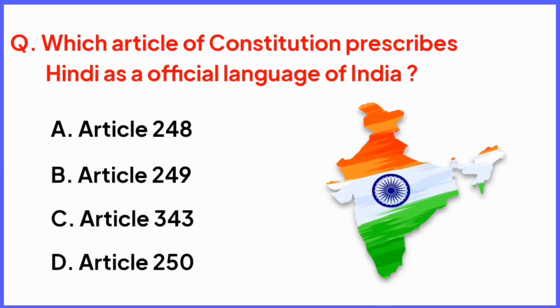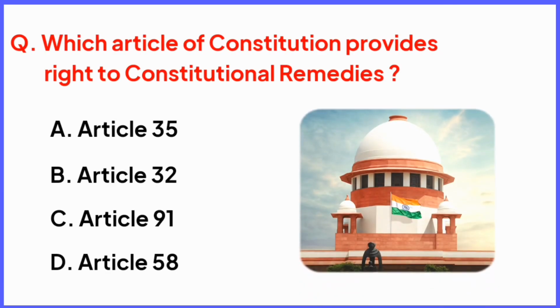Which article of Constitution prescribes Hindi as a official language of India? Right answer is option C, Article 343. Which article of Constitution provides right to constitutional remedies? Right answer is option B, Article 32.